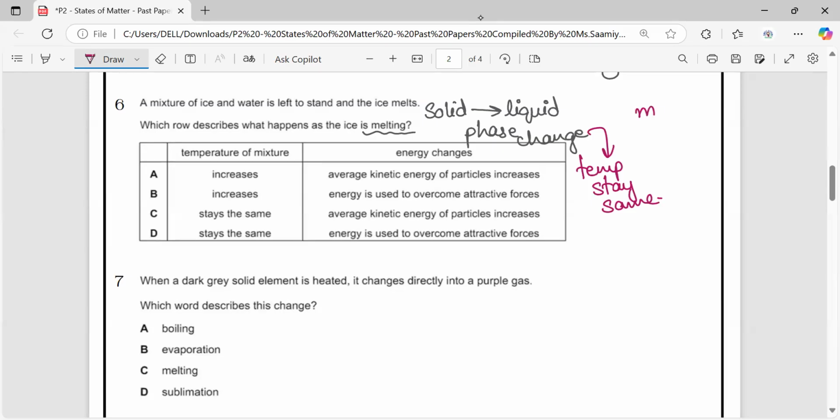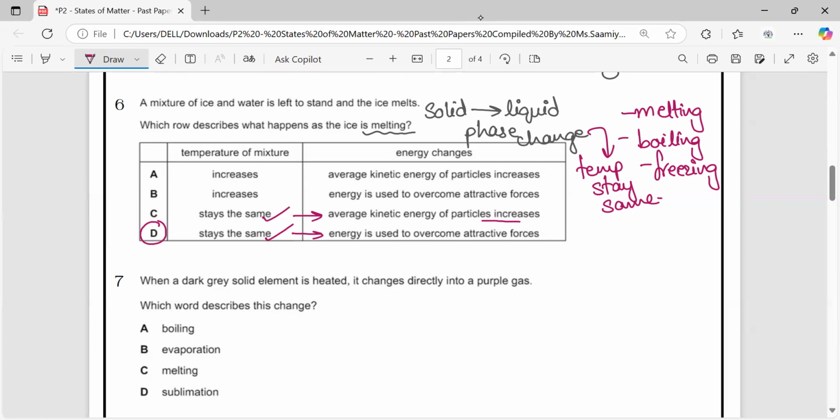So even if it is melting, boiling, freezing or condensation, in every phase change, the temperature is the same. So temperature of the mixture stays the same. Now, the answer will be from C or D. Average kinetic energy of particles increases, or the energy is used to overcome the attractive forces. From these two, the correct answer would be D, because temperature stays the same due to the energy which is used to overcome the attractive forces.